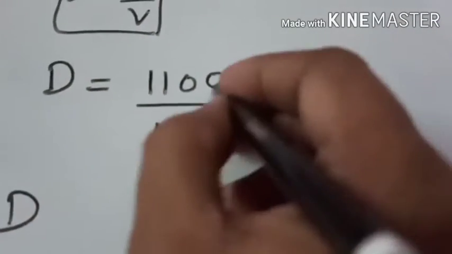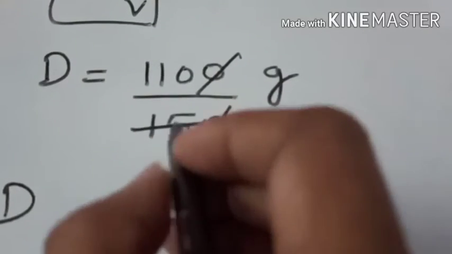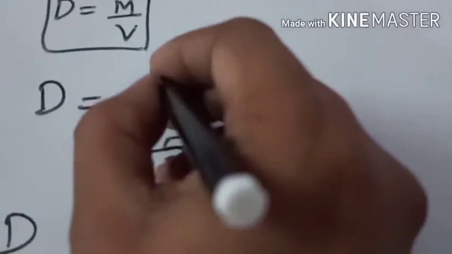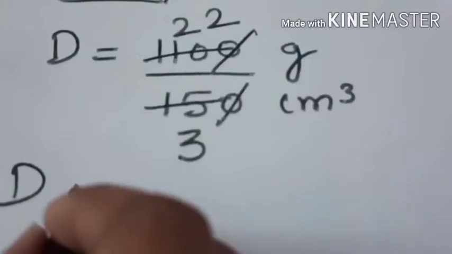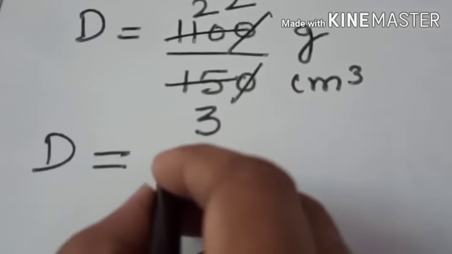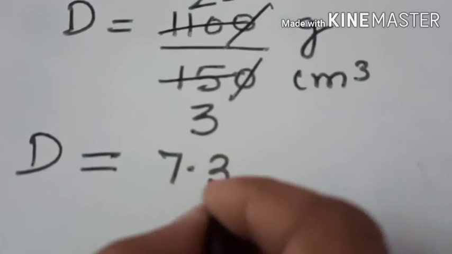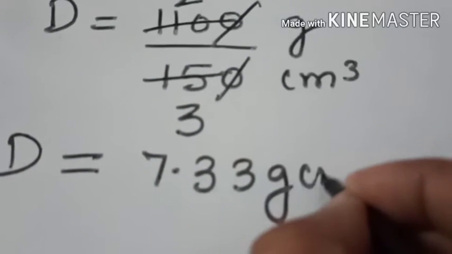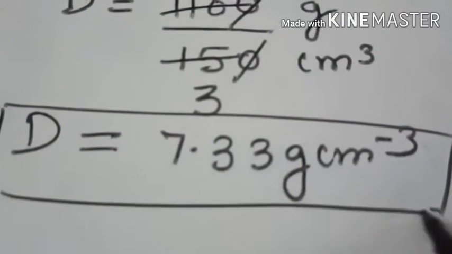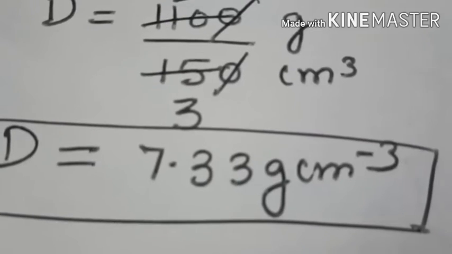Now you will cancel the 0. It will go with the table of 5. This will go 3 times. This will go 22 times. Now when you will divide this 22 by 3, it will come out to be 7.33 gram per centimeter cube. So this is the density of the iron. Answer of question number 7.